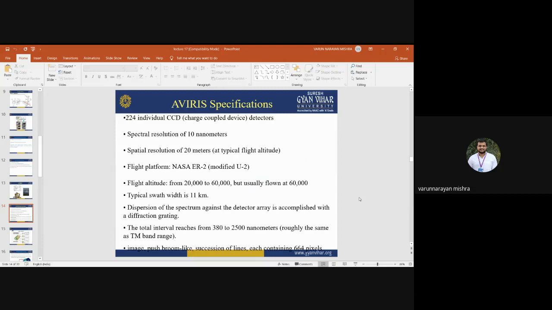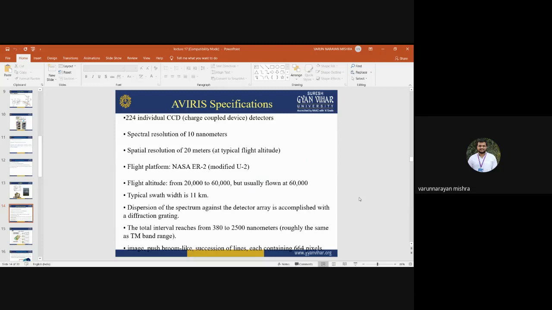Swath is the area that is covered on the earth surface by the sensor. So its swath is around 11 kilometers, and dispersion of the spectrum against the detector array is accomplished with the diffraction grating. The total wavelength interval ranges from 380 to 2500 nanometers. Means you can see this continuous arrangement of the spectral bands starting from 381, 382, 383, 384, 385 up to 2500 nanometers.